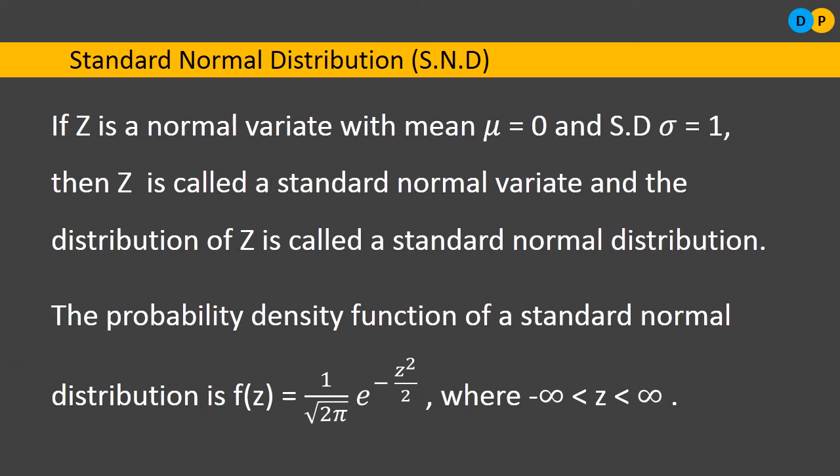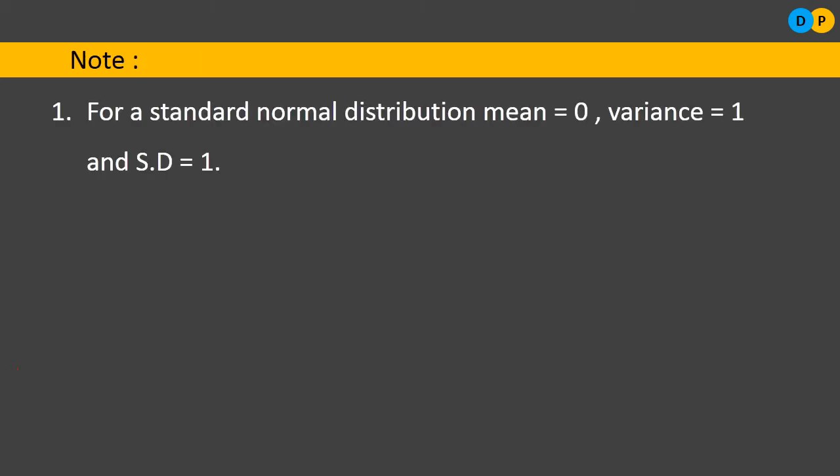Now we will study some notes. What are the important points we have to consider while studying the standard normal distribution? The first note is, for a standard normal distribution, mean is equal to 0, variance is equal to 1, and standard deviation is equal to 1.